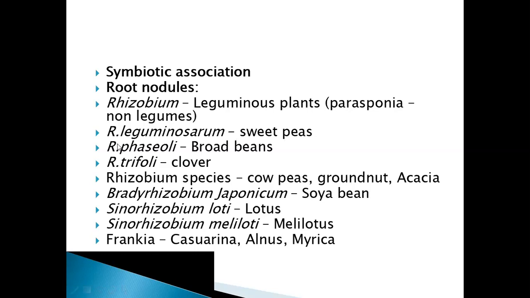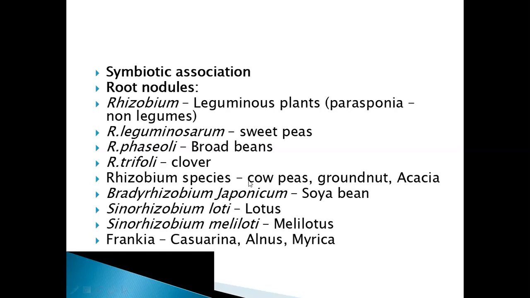Next is Rhizobium leguminosarum. It forms nodules in sweet peas. Rhizobium phaseoli in broad beans. Rhizobium trifolii in clover. Here you have to observe one thing. All these three organisms belong to the genus Rhizobium, but the species are different and they are specific to their host. Rhizobium leguminosarum can form nodules only in sweet peas but not in broad beans. In the same way, phaseoli can form nodules in broad beans but not in sweet peas. So they are very much species specific, or host specific.